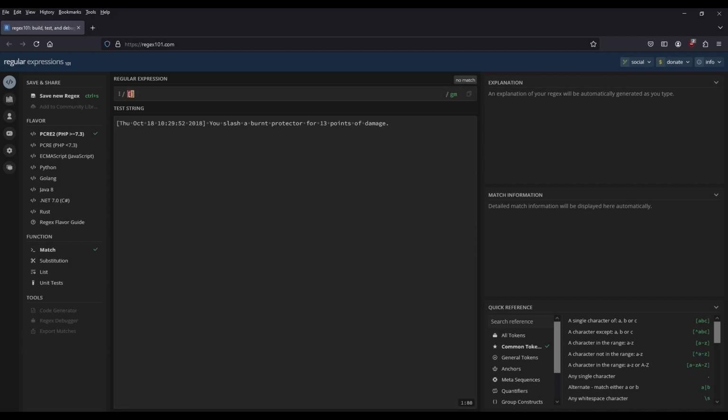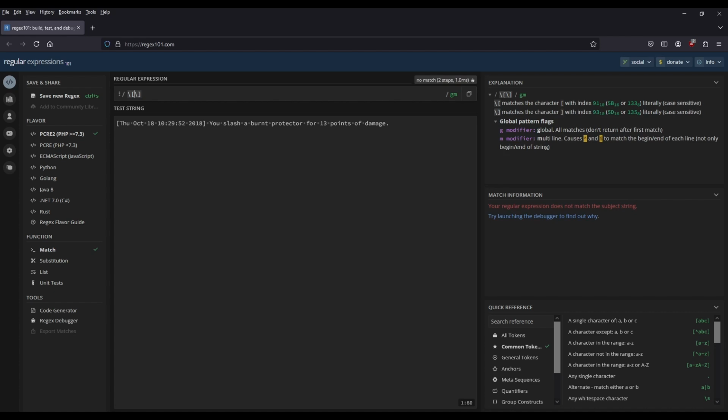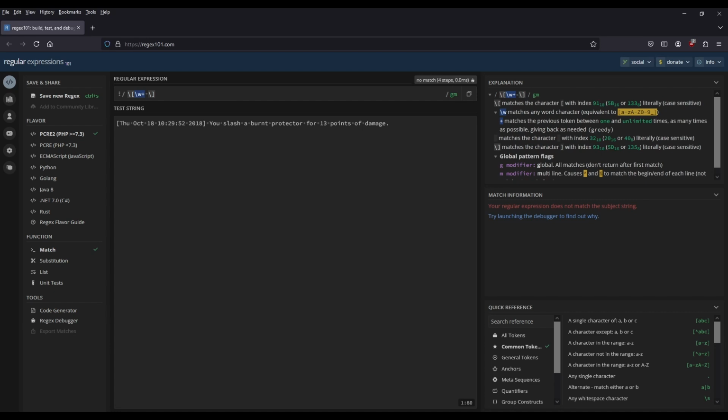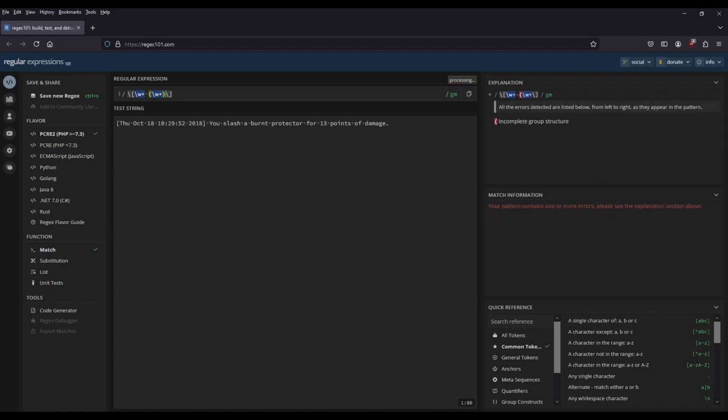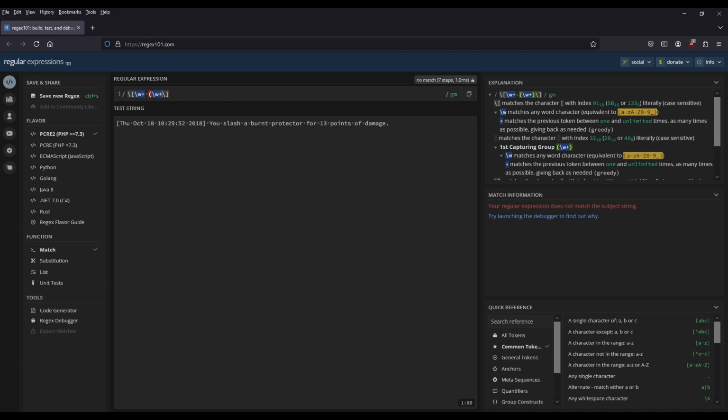First of all, I want to match these brackets literally. But then we have something like a day of the week. I don't really care about the day of the week, so I can skip that. \w means a word character, so that plus a space. Then we have another word character, it's going to be October, the month. I don't think I want to capture that, I don't really care about it. But if someone's fighting at midnight, the date's going to change, right? So I do need to know the day of the month. If the day changes, then I'll have to factor that in with the time that changes as well.